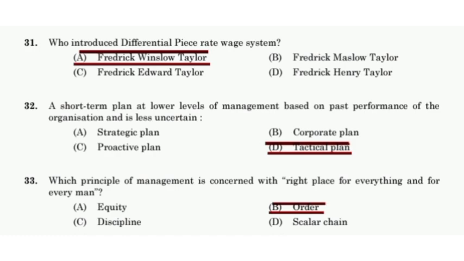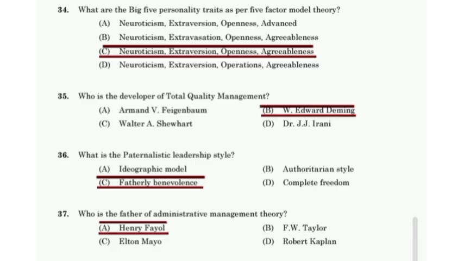Which principle of management is concerned with the right place for everything and every man? Order. What are the big five personality traits as per the five-factor model theory? Neuroticism, extraversion, openness, agreeableness. Who is the developer of Total Quality Management? W. Edward Deming. What is the paternalistic leadership style? Fatherly benevolence.